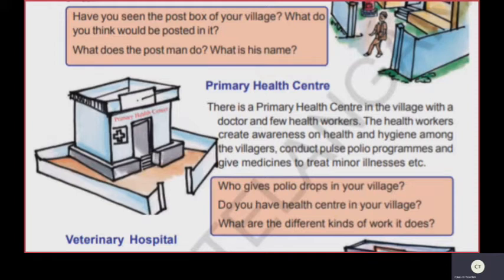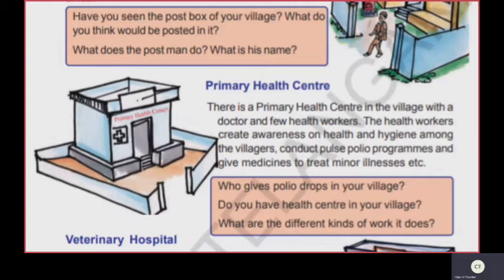Like all the villages, Rankapuram also has a primary health subcenter with a doctor and a few health workers. The job of the health workers is to provide medicines for small injuries, create awareness on health and hygiene among the villagers, carry out pulse polio programs, etc.